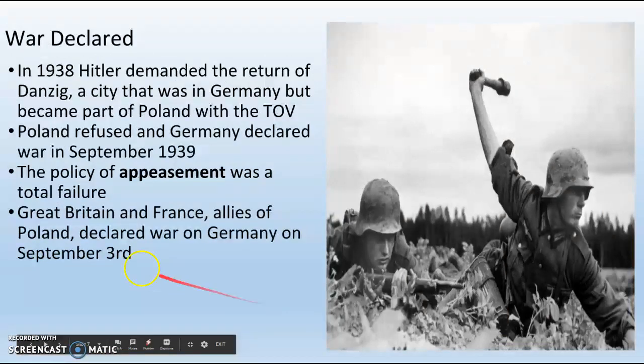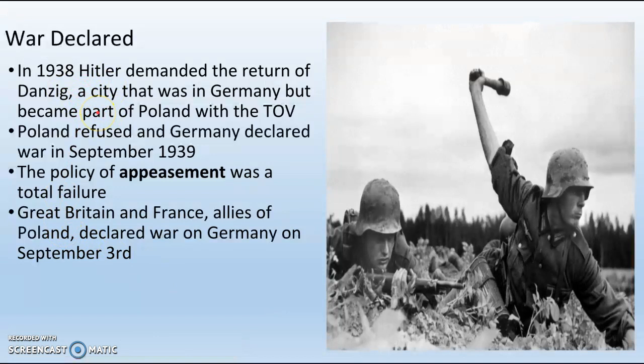So in 1938, Hitler demands the return of Danzig. Danzig is a city that's actually in Poland, but it had been part of Germany for a really, really long time, since like the 1500s. But he wants it back. Poland says no. Danzig is ours. You can't have it. Germany declares war in September 1939. The policy of appeasement proves to be a total failure.